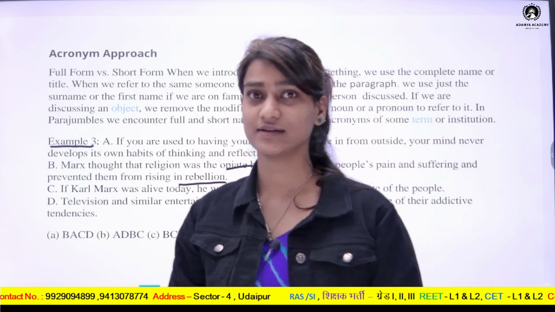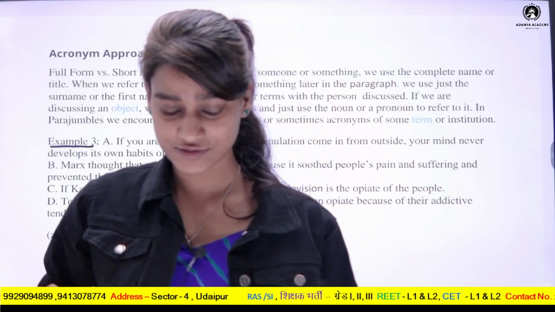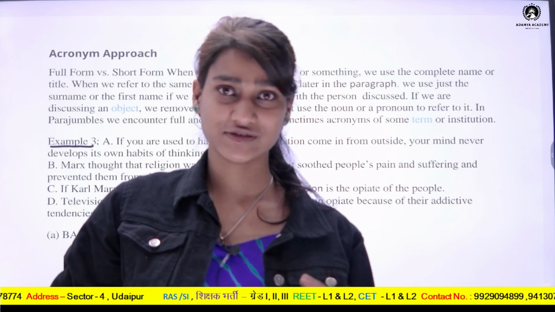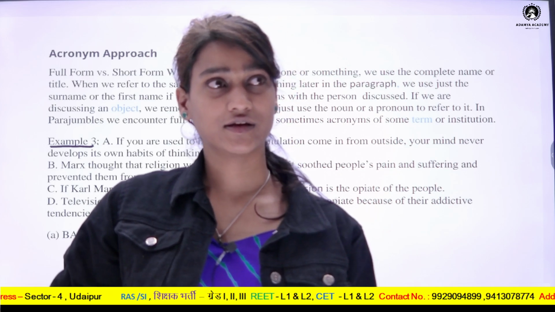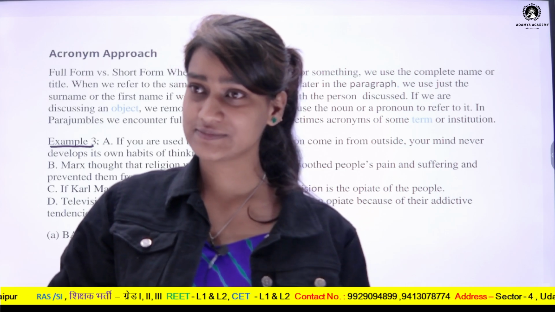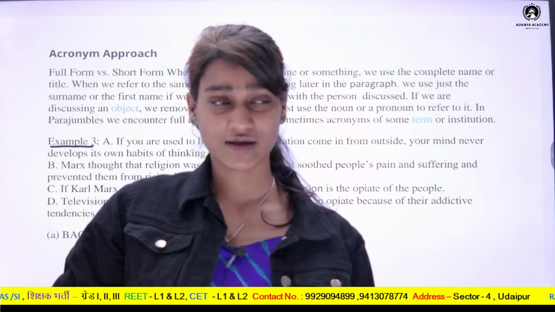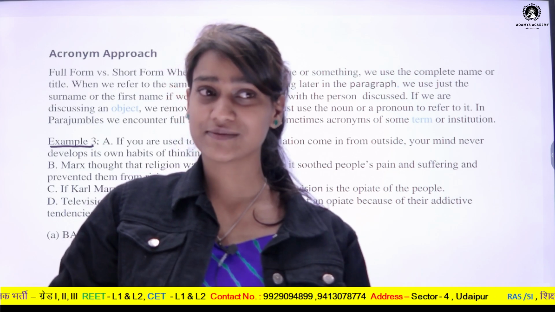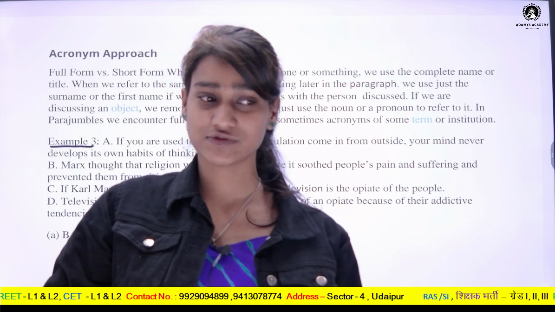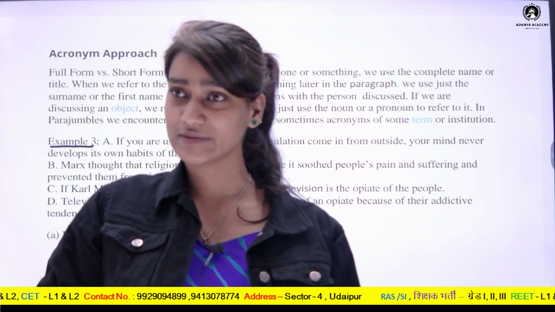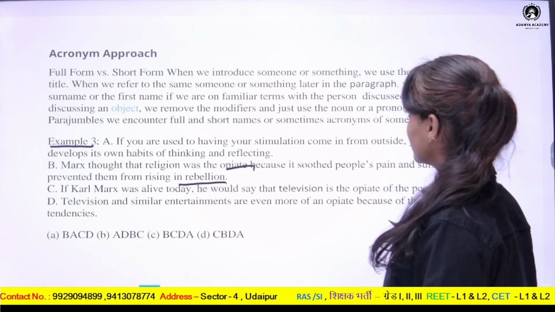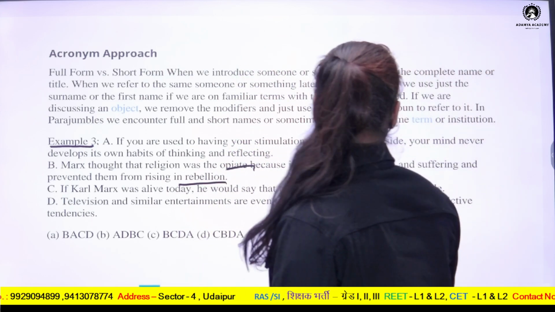So consider that if we introduce somebody, if we tell that Karl Marx is a person here which has been mentioned. So firstly he is also a noun, but there is one more approach for handling these parajumble questions. So another approach is that Karl Marx is a long term and he has to be substituted by a pronoun. मतलब Karl Marx एक noun है, उसकी जगह he यूज़ करेंगे दूसरे सेंटेंसेस में जो कि उसके बाद में आएंगे. So first we should discuss the different words which you might not have heard.